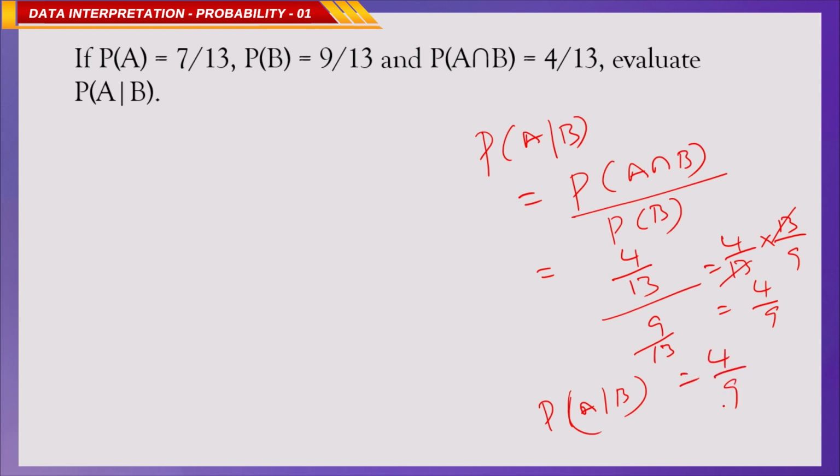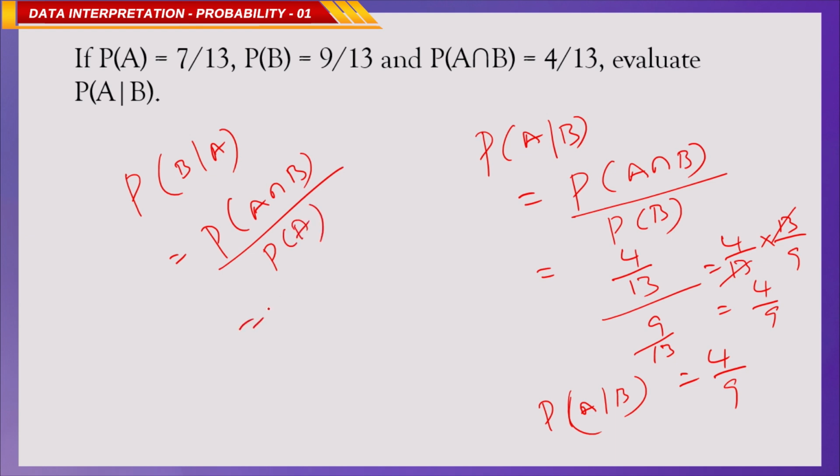If the question is asked as P of B by A, what is P of B by A? It is P of A intersection B by P of A. P of A intersection B is 4 by 13 and P of A is 7 by 13.